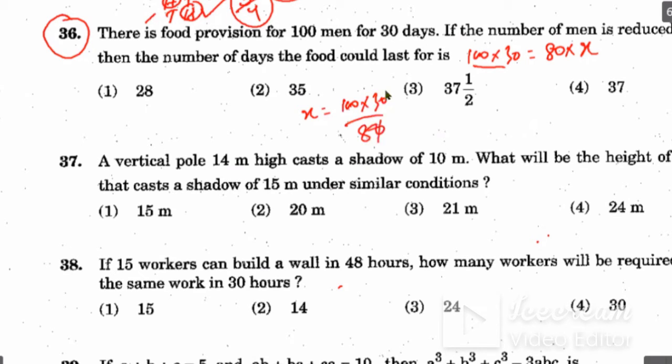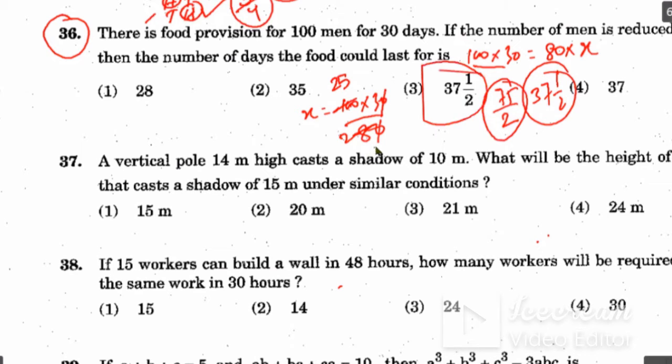Okay, so the 0s will cut. For 8 you can reduce it by 4 to the 8, and 4 25s are 100. So 25 3s are 75, divided by 2. So 75 divided by 2, you can divide it. 2 3s are 6, and 2 7s are 14. So 37 and 1 by 2. If you take half of 75, you will get 37 and a half. So the correct answer is 3.